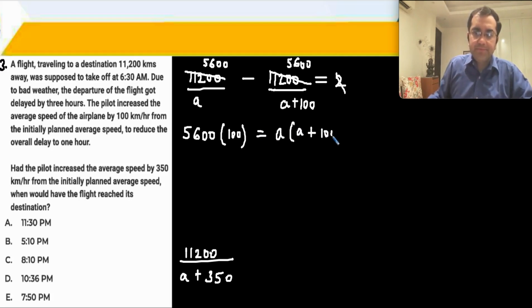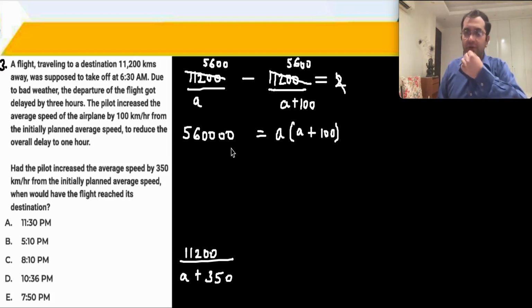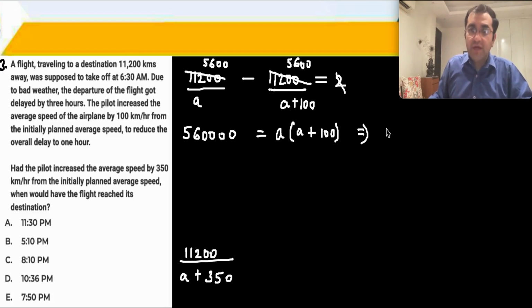ये 2 zeros आ गए यहाँ पर. At this point what I was wondering was who will open this and solve a quadratic. So therefore can I think of two numbers which I multiply, दोनों का gap is 100. 56 is 7 into 8, 4 zeros हैं, 700 and 800. Can I multiply two numbers that are at a gap of 100 कि multiply करके 56 and 4 zeros आए? तो मुझे मिला 700 into 800, that means A is 700.